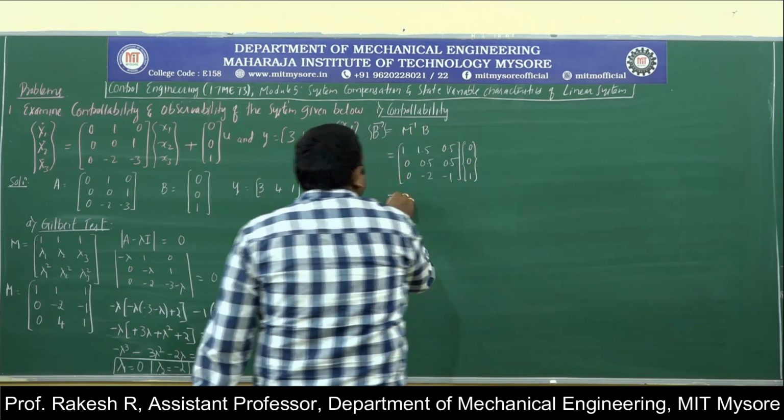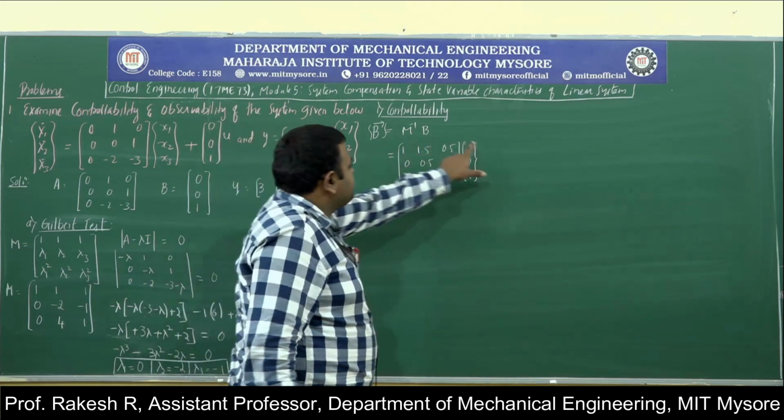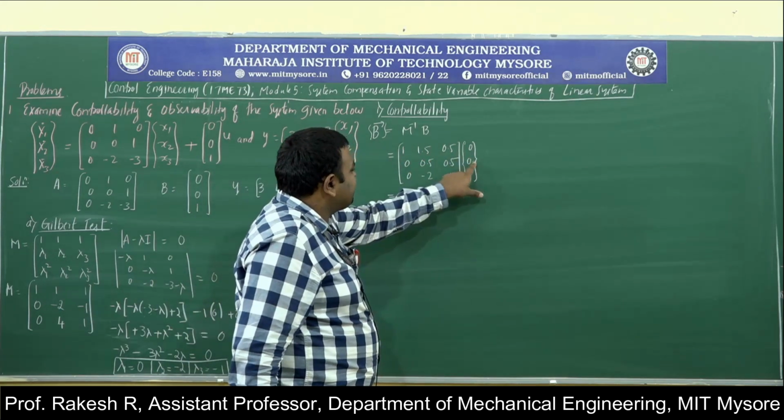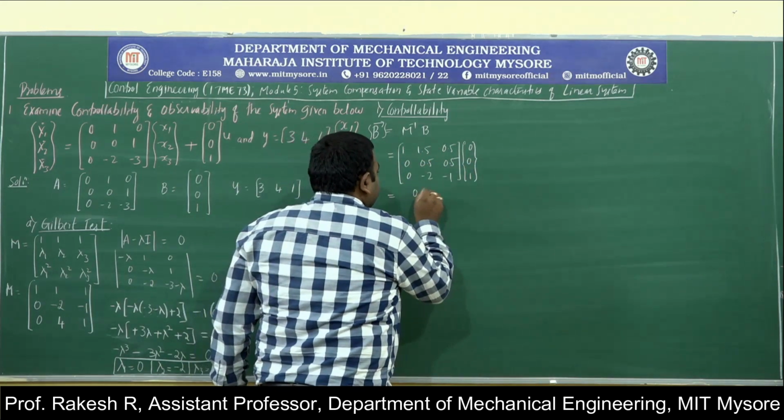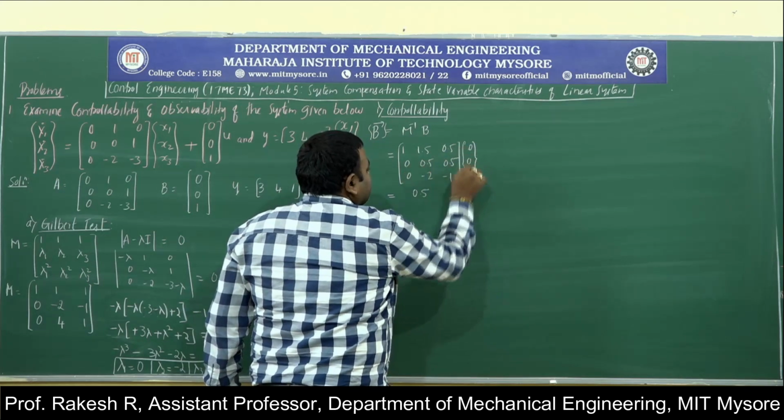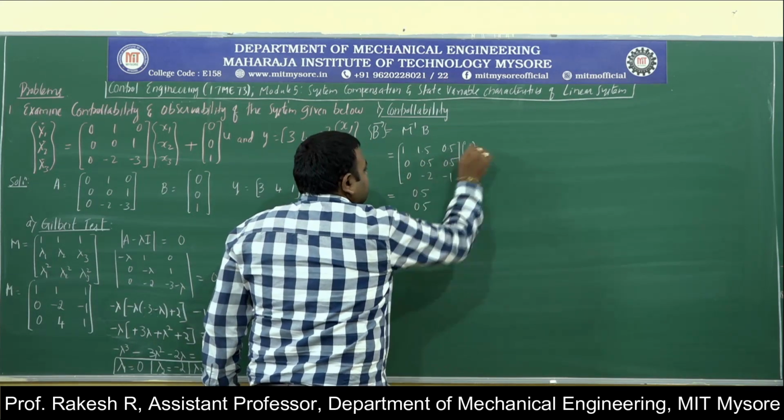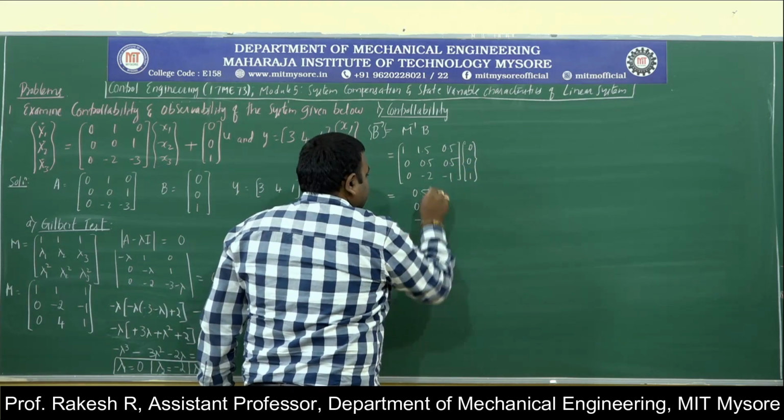If you multiply these two, 1 into 0 is 0, 1.5 into 0 is 0. You will get 0.5 here, here also 0.5, 0, 0, and here minus 1.